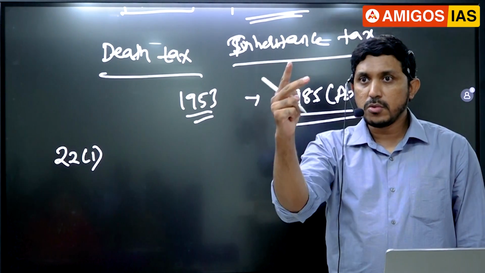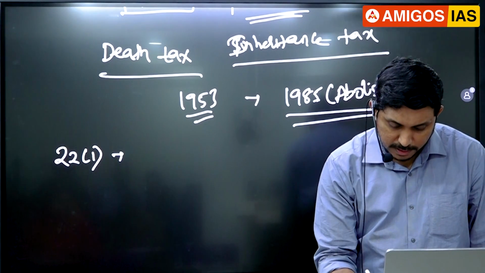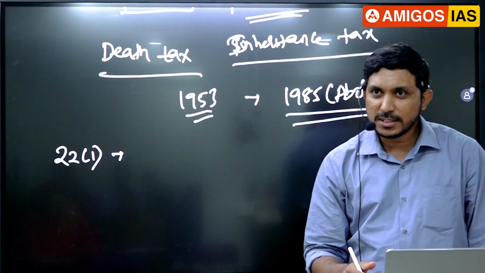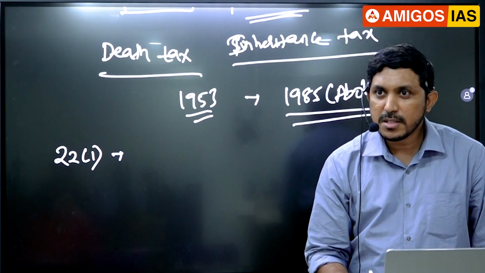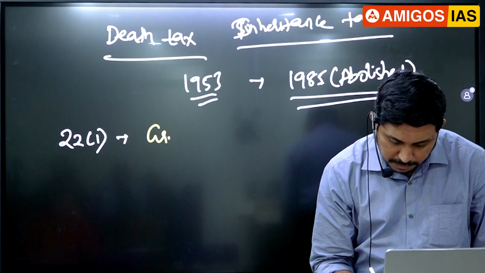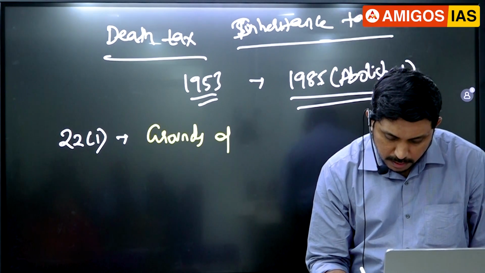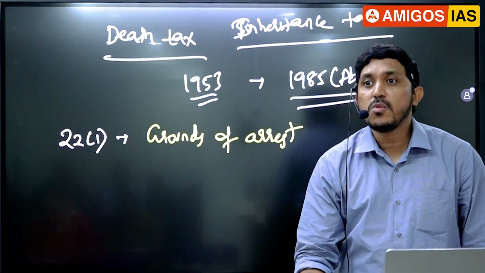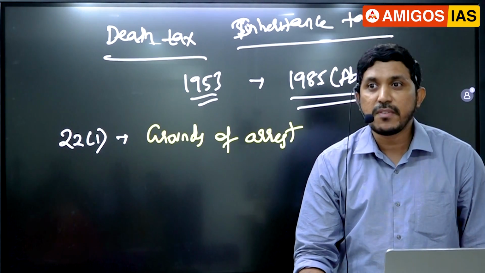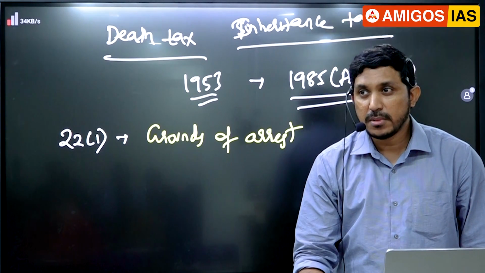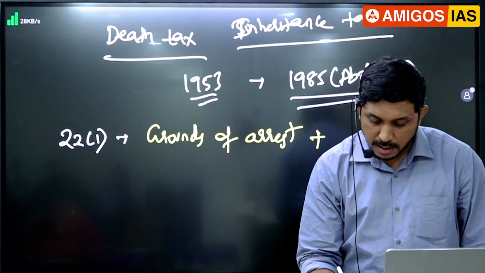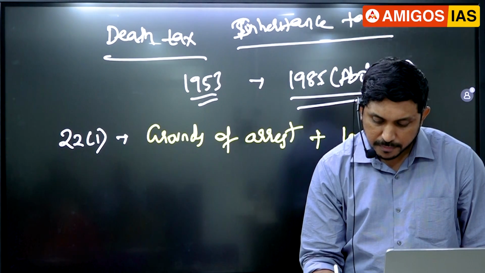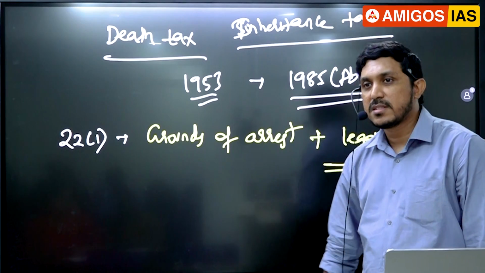Two things are there here. What are the two things? First one, I am making all these videos on YouTube, and not one person is watching. I made a video on this just last week, guys. What is that? You should inform the grounds. They will put a trap by saying reasons of arrest, grounds of arrest. On what grounds? It's a fundamental right to be informed of the grounds of arrest, plus the right to be defended by a legal practitioner. That is the point here, guys.